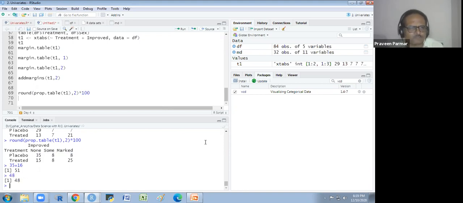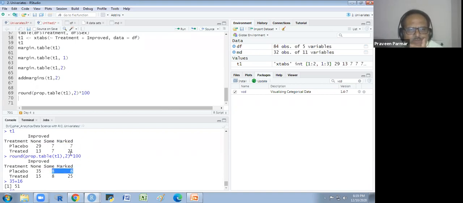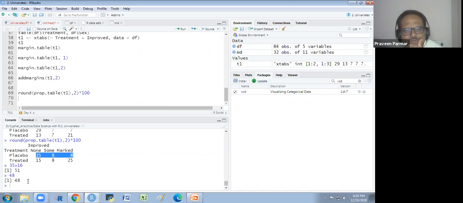Okay. So here, because of the rounding, we are not getting exactly 50, 48 here, 49 here percent, and here we are getting 51. Here we are getting 51%, and here we are not getting 49%, we are getting 48. So the total is 100. Due to variation, we are getting it.